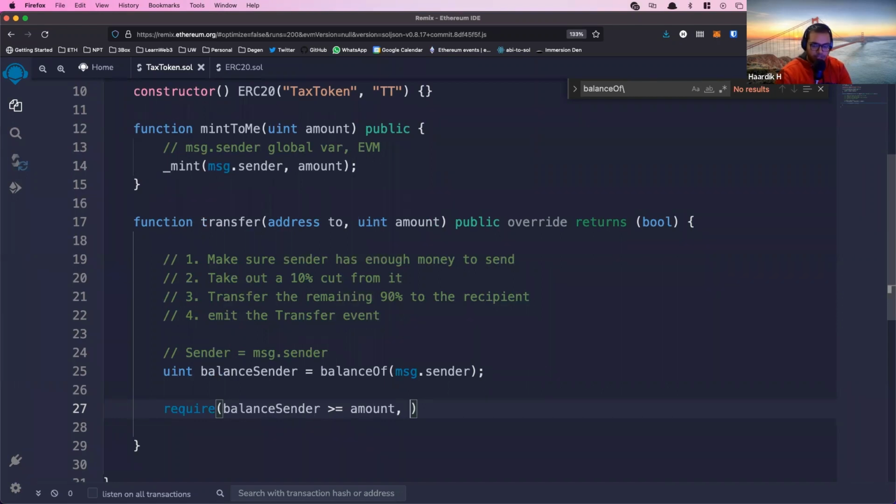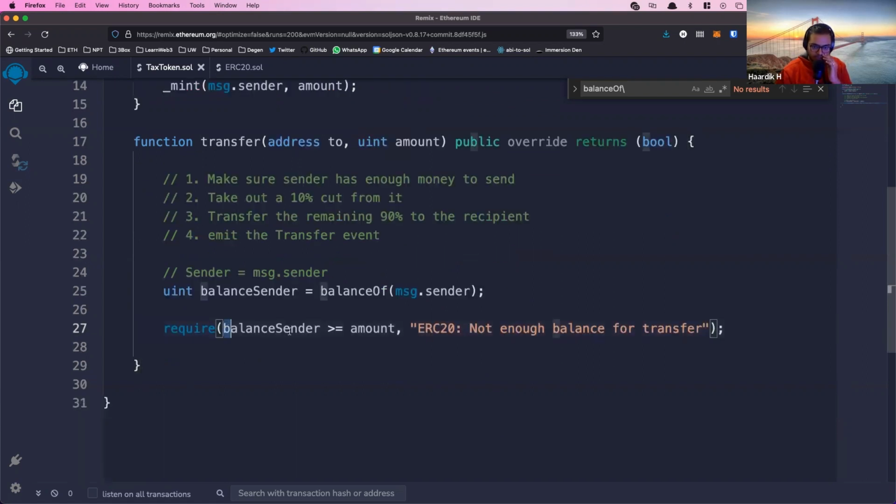But if this statement turns out to be false, then it throws an error. You define that error as the second argument of the require statement. You can put whatever error message you want. I'll just say ERC20, not enough balance for transfer, right? So as long as this is true, you move on. If this is false, it throws an error.